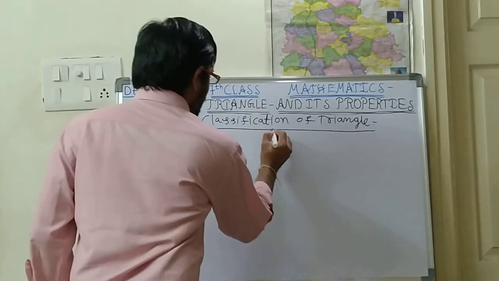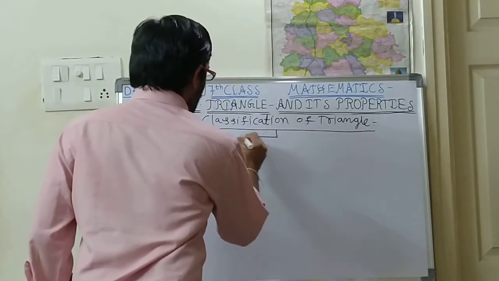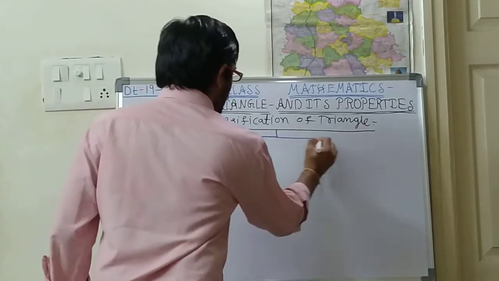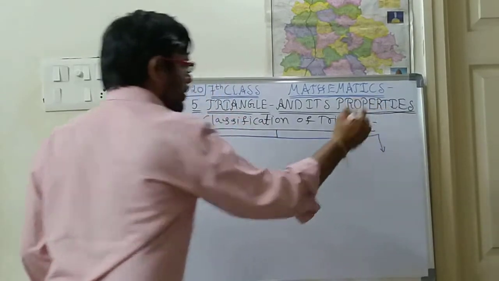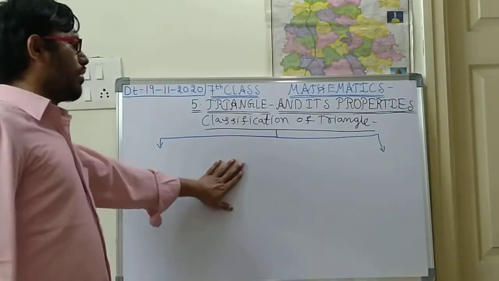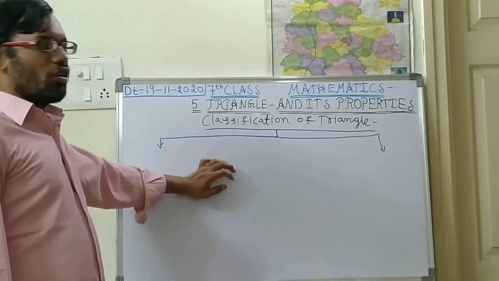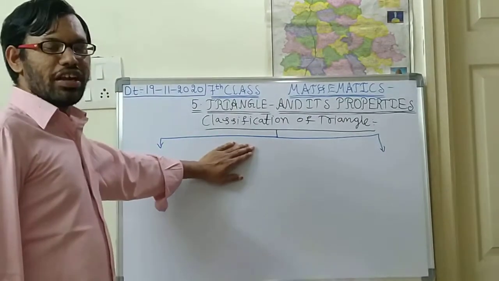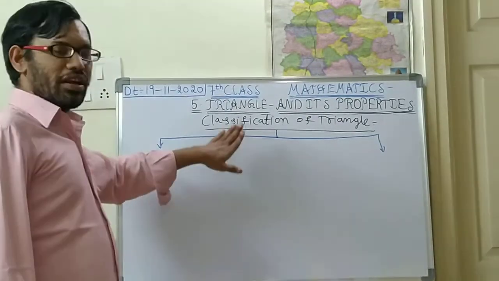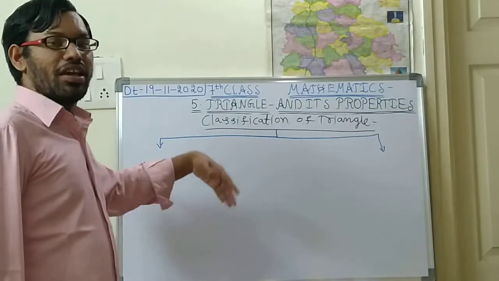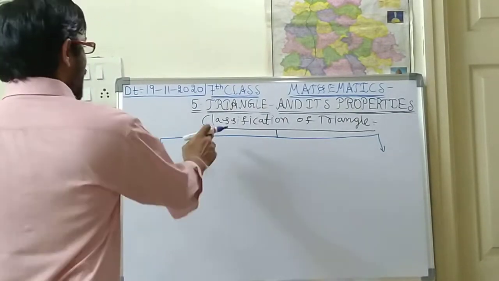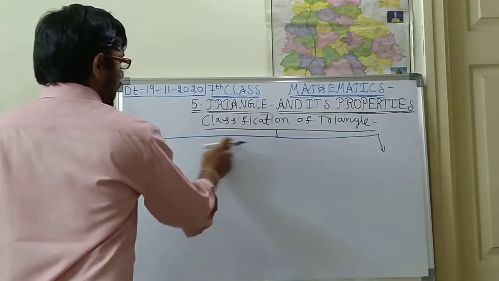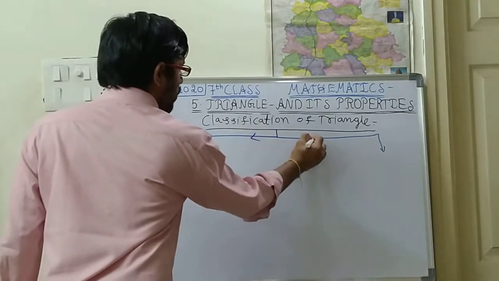Generally, first of all, there are two main classifications, children. So the triangle is divided into two main classifications. What are the two main? Please note down like this only, children. This classification table diagram should be the same like this. I may give it for the project also. So the classification is divided into two parts.